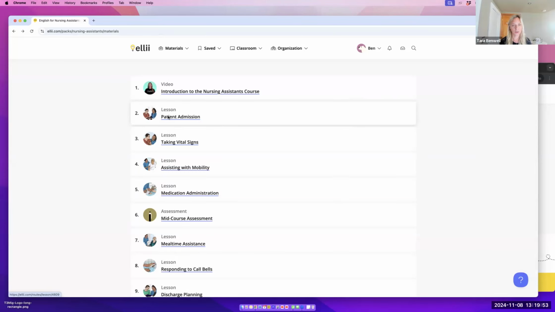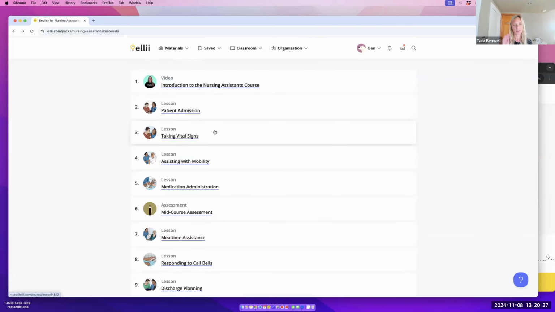Right. And just to let you know, these are non-credit courses. They're not meant to be for credit. They're just meant to be for career exploration, a really good starter for students that are not sure what careers they're interested in, what they want to get into. So this is the type of course that we've built at Ellii.